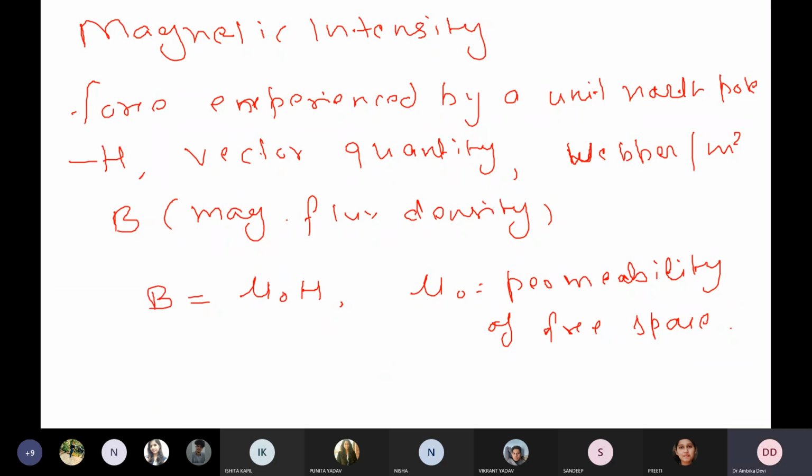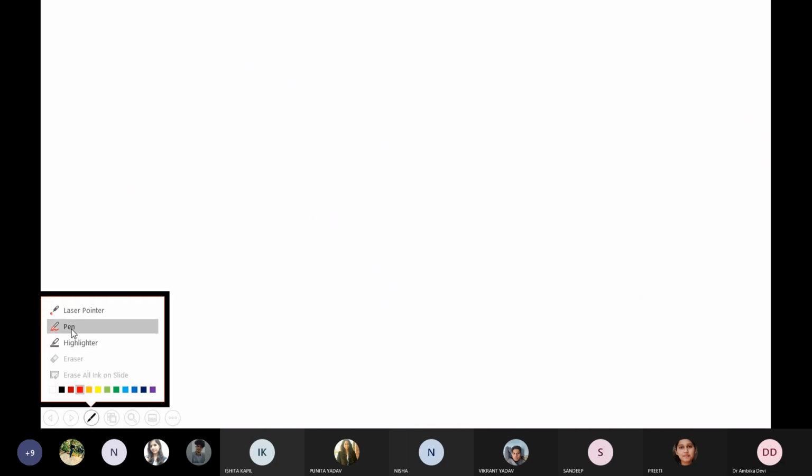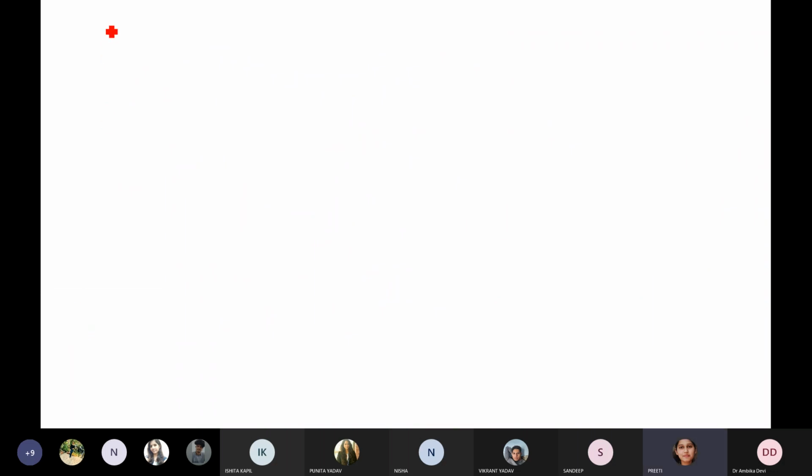After this let's talk about magnetization. What do you mean by magnetization? How much the material is magnetized when it is placed in a magnetic field? Yes, how much the material is magnetized when it is placed inside the magnetic field is magnetization. Okay. We will discuss that. We are going for that only.